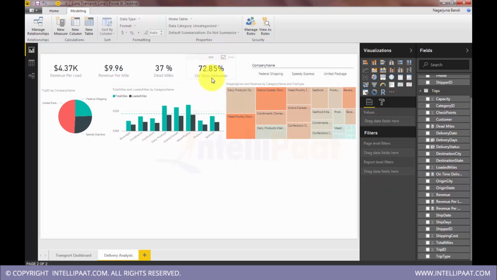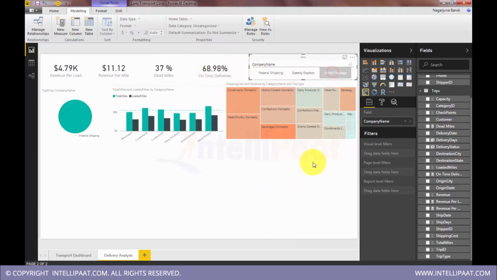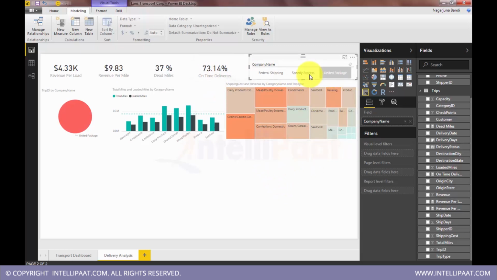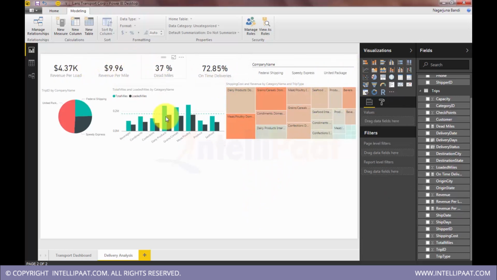Yeah, so we are almost 3/4 of our trips in compliance. I can actually now see Speedy Express. Yeah, so this is low, 75. Federal Shipping 68, low. United 73. So United has more on-time deliveries. No, not United. Say Speedy Express. As the name suggests, Speedy Express has most on-time deliveries. Yeah, so we can do KPIs like this.